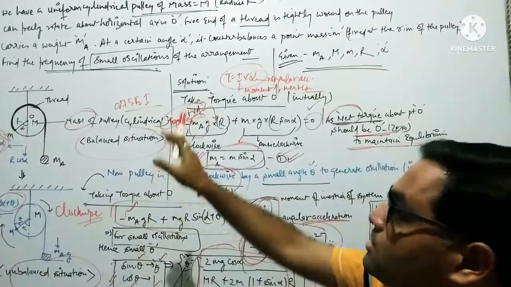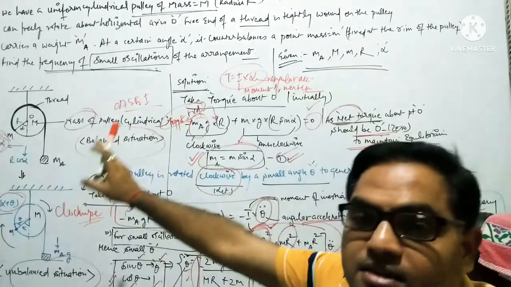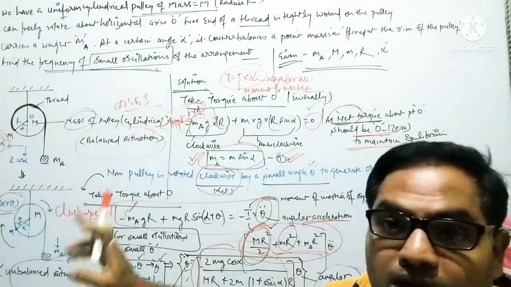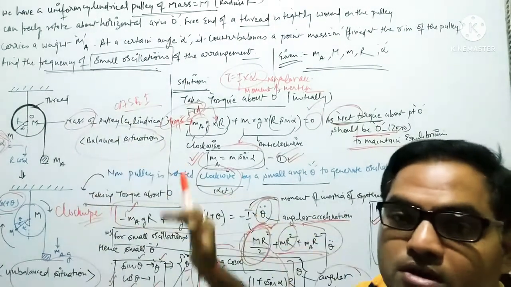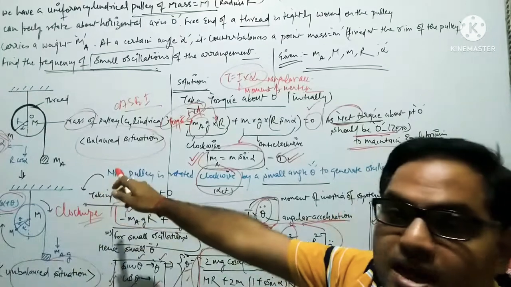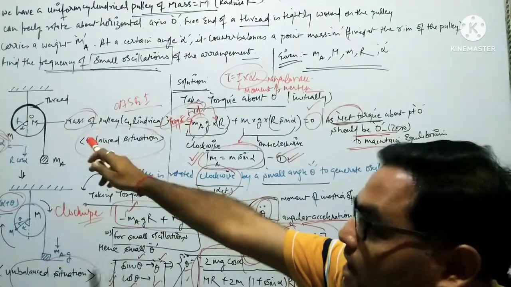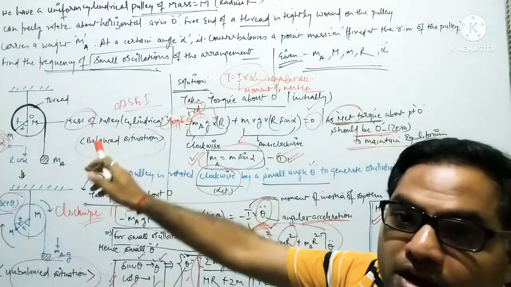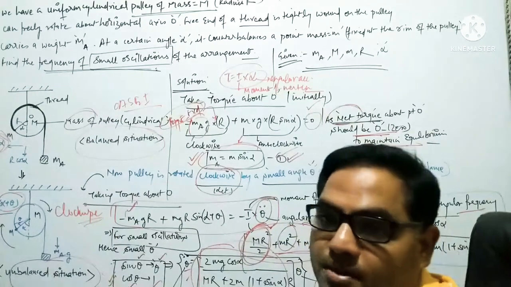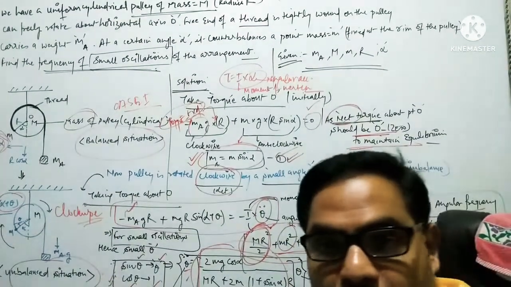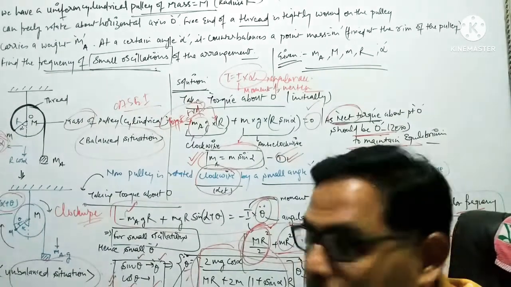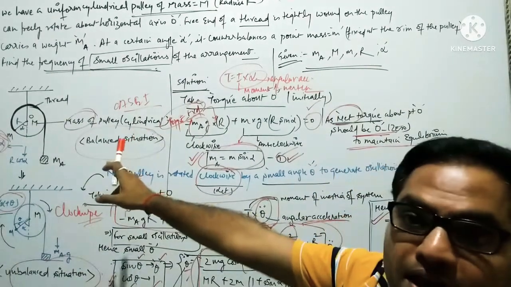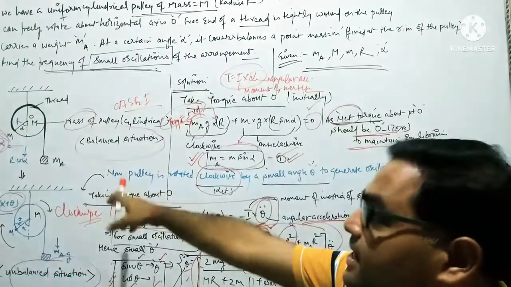We have in the question a cylindrical pulley of mass m. A thread has been wound around that pulley, and a dead mass ma has been attached to it, and the other end has been attached to a point mass m. The system is in equilibrium position when this point mass m attached to the rim of the cylindrical pulley lies at an angle alpha with respect to a vertical axis.